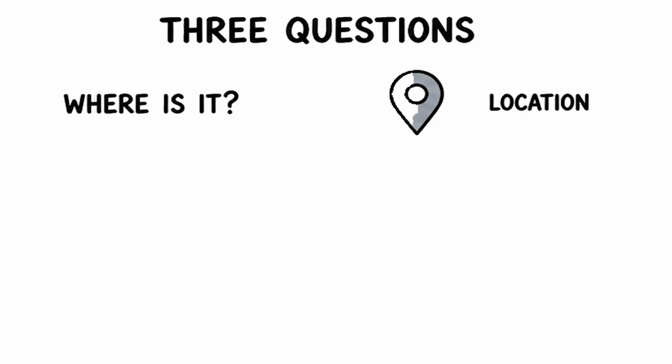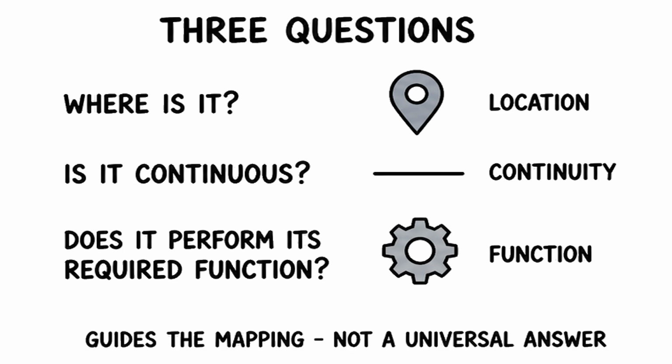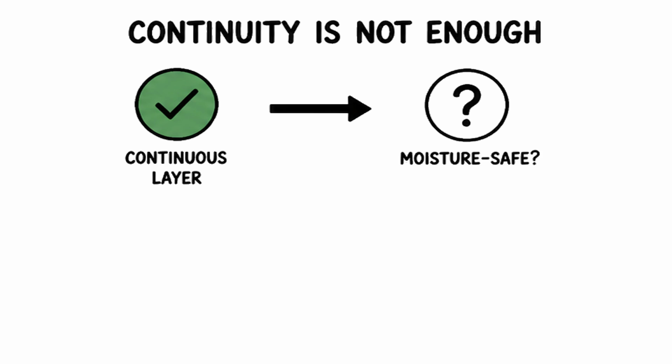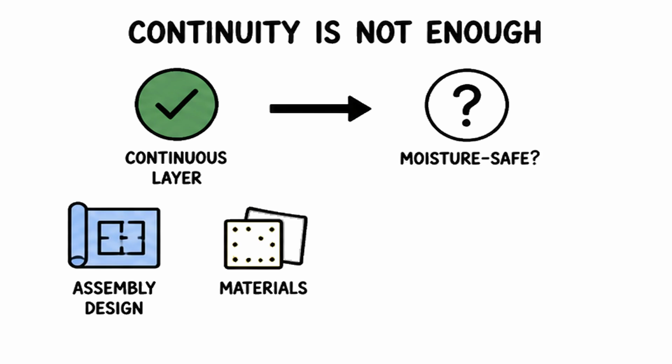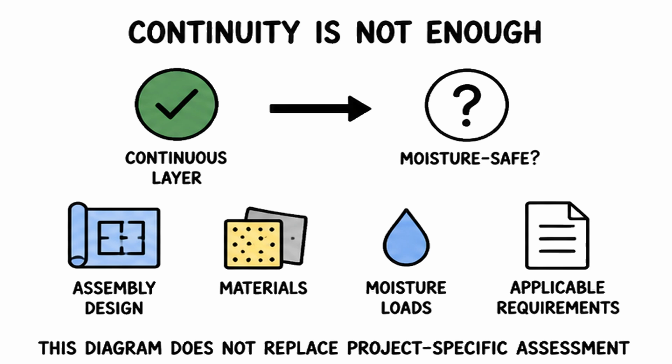Ask 3 questions for each layer. Where is it? Is it continuous? Does it perform its required function? These questions guide the mapping, not a single universal answer. Continuity alone does not prove a wall is moisture safe or code compliant. Assembly design, materials, moisture loads, and applicable requirements all matter. This diagram does not replace project-specific assessment.